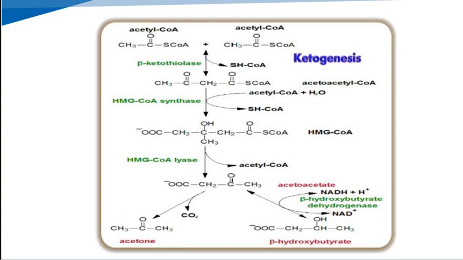Next, the pathway of the ketogenesis. In the ketogenesis pathway, that means formation of the ketone bodies, first of all, the first reaction is the condensation reaction.